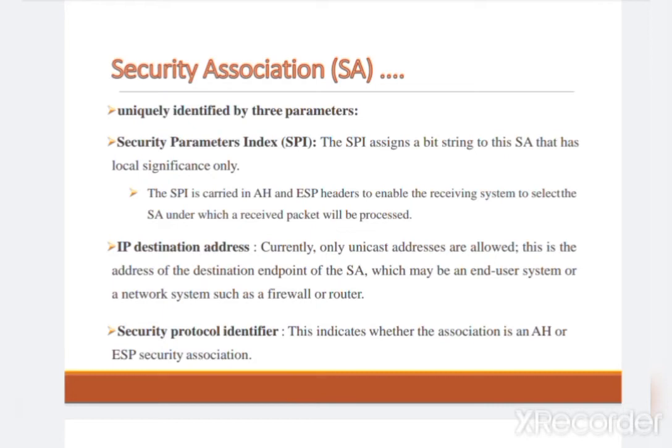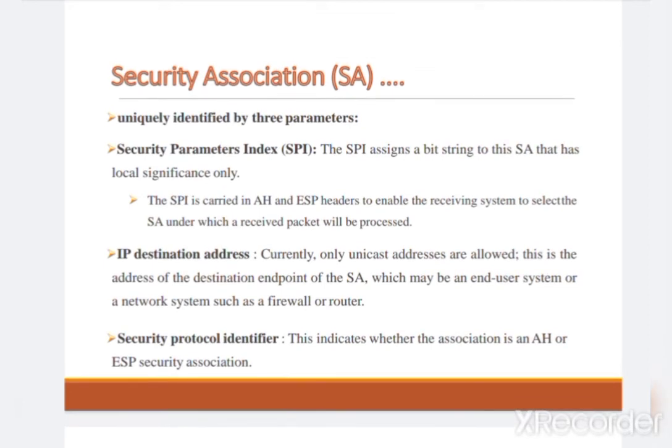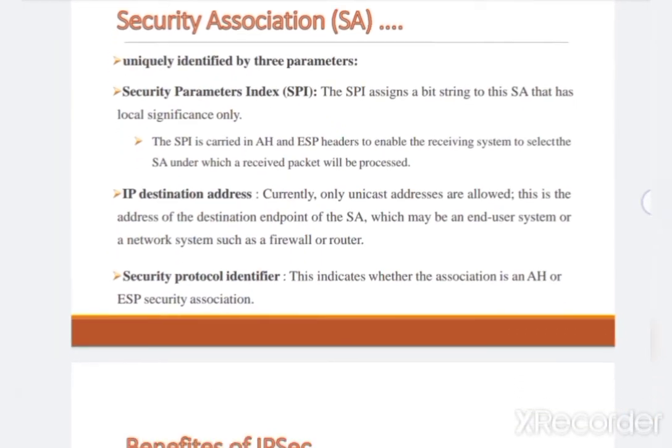The SPI assigns a bit string to this SA that has local significance only. The SPI is carried in AH and ESP headers to enable the receiving system to select the SA under which a received packet will be processed. For the IP destination address, currently only unicast addresses are allowed, and this is the address of the destination endpoint of the SA, which may be an end user system or a network system such as a firewall or router. The third parameter is the security protocol identifier, which indicates whether the association is an AH or ESP security association.